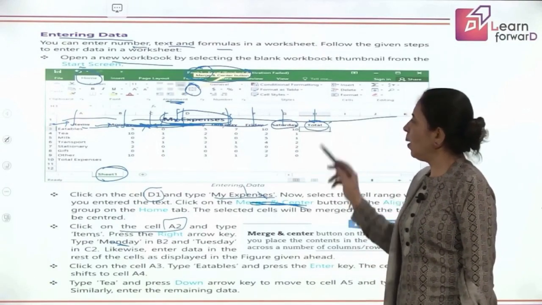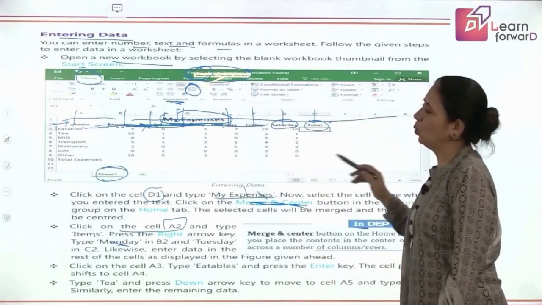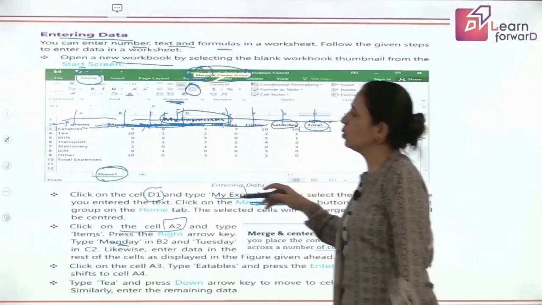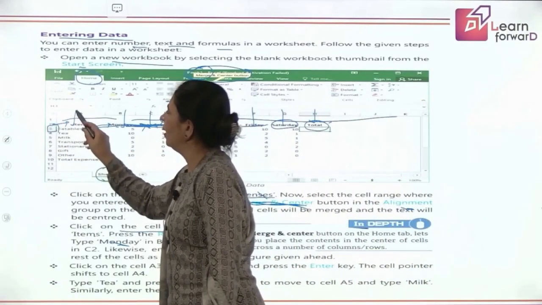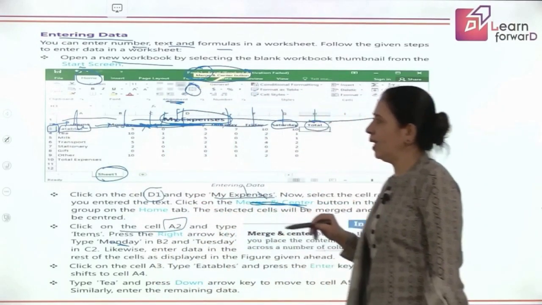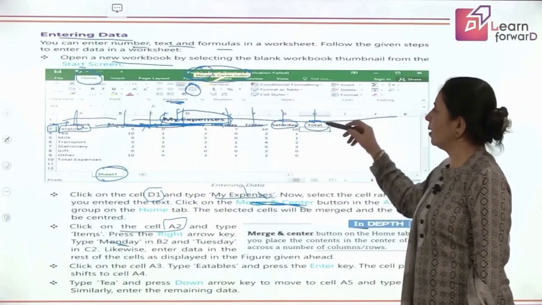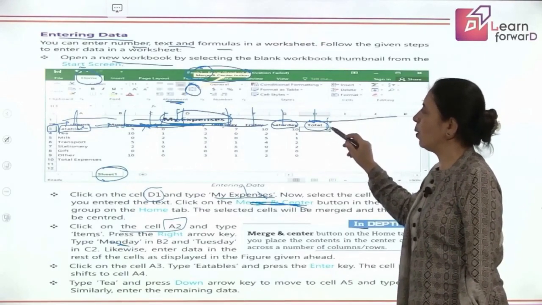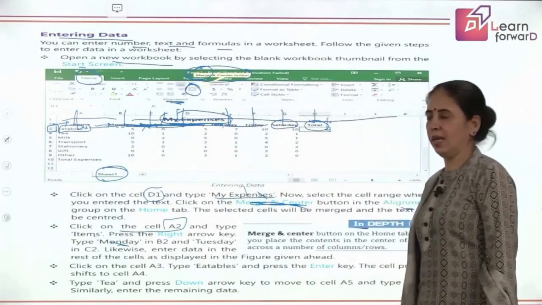Okay. Now after writing all these things, we need to go to the next row. What is the next row, children? Here we can see row number 3, A3. So, just select cell A3 after that. A3 cell can be selected from here. You can press the down arrow and go back, or you can directly go to this location and select A3.